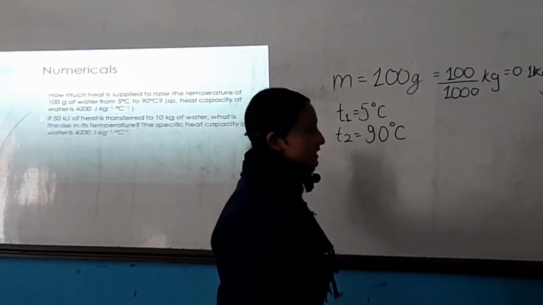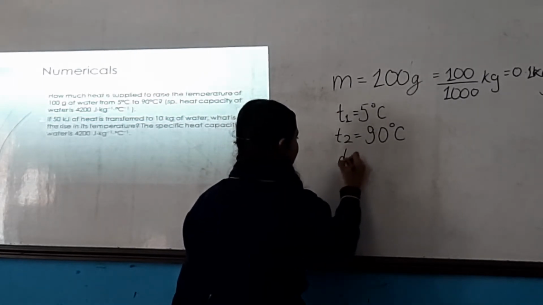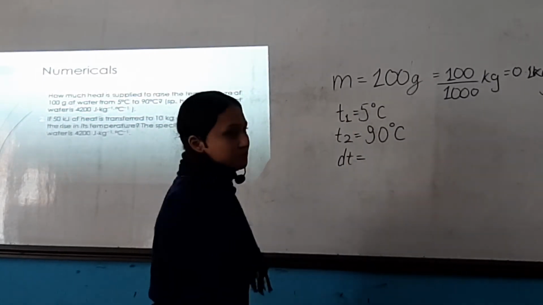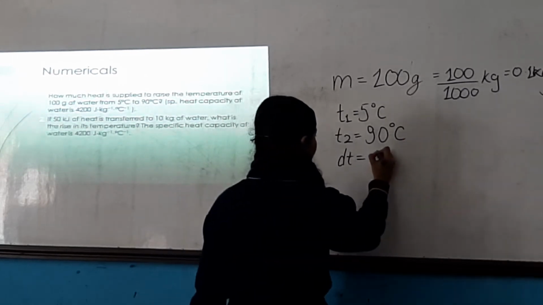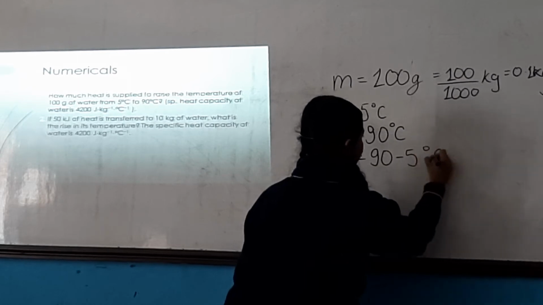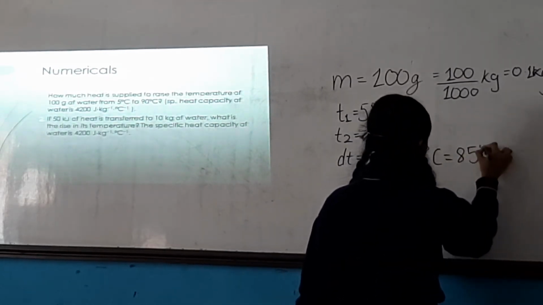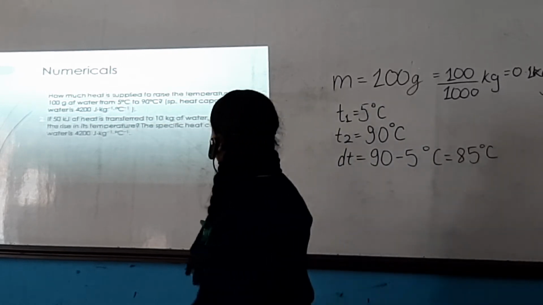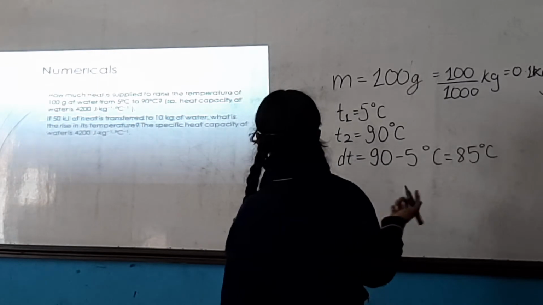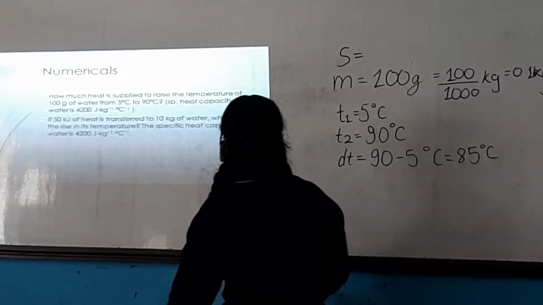In order to find the change in temperature of the body, which is represented by dT, we find the difference between these two temperatures: 90 minus 5 degrees centigrade equals 85 degrees centigrade. The specific heat capacity of water is also given, which is represented by s.